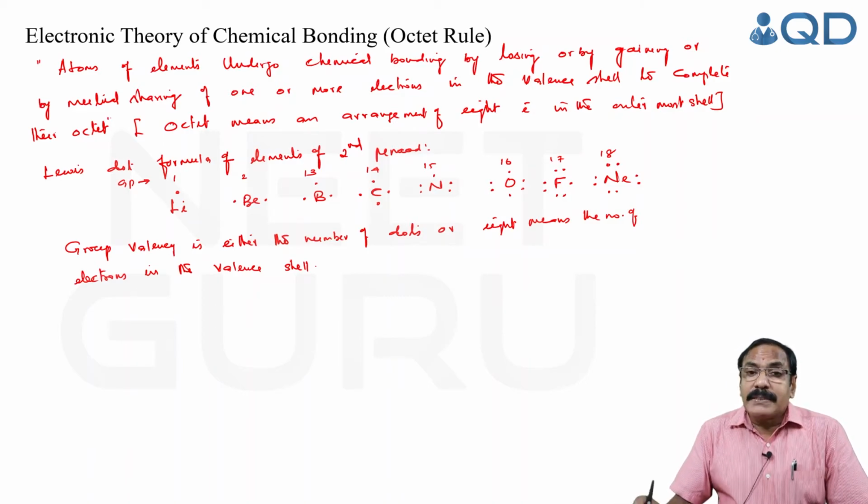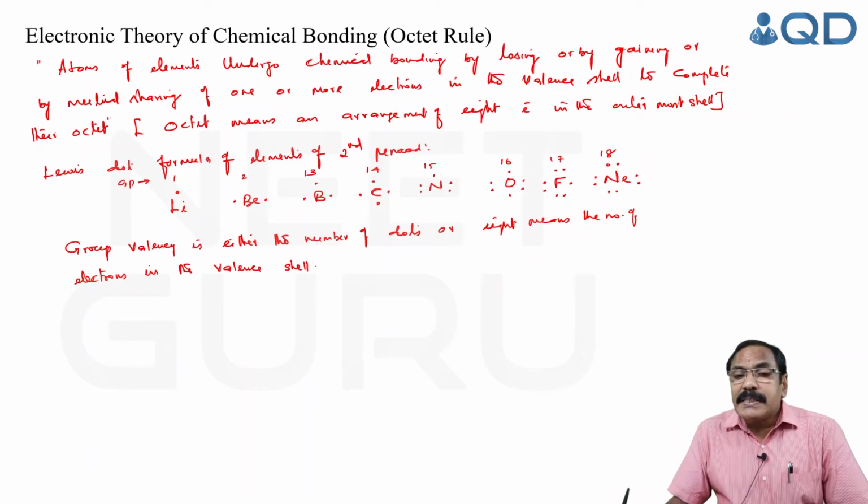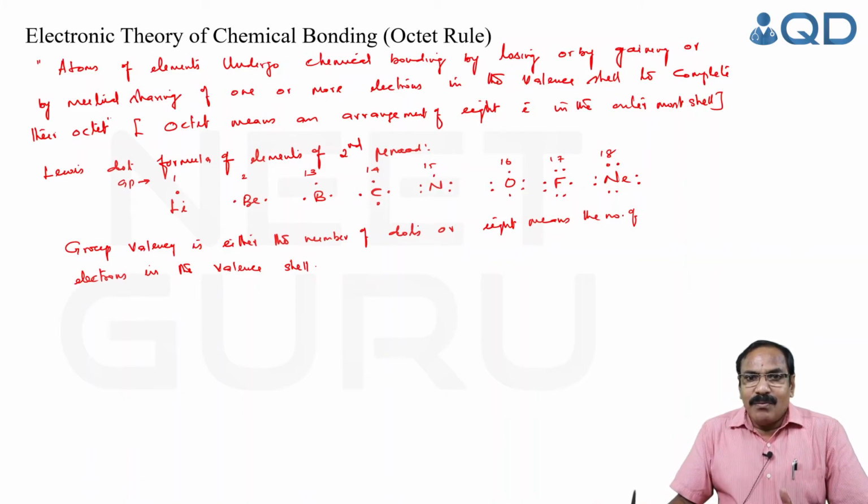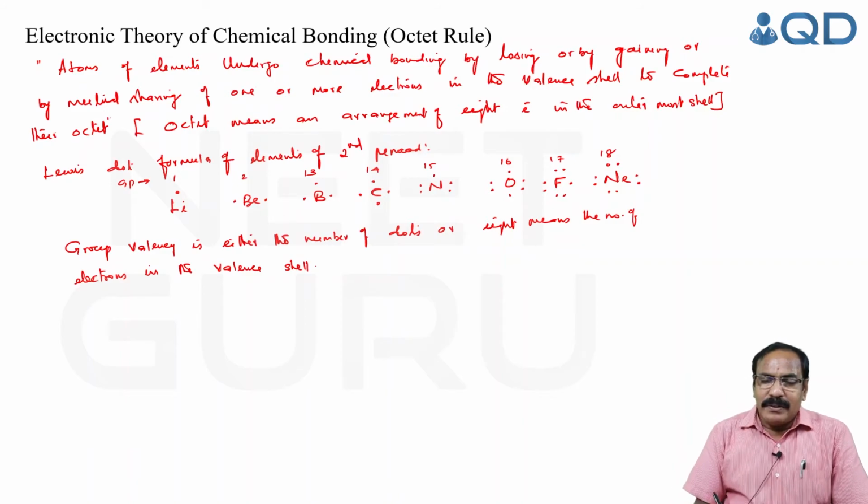Remember, elements with up to 3 electrons in the valence shell lose. Elements with 6 and 7 electrons in the outermost shell gain. And you know the bond is called an ionic bond. While the chemical bond formed by mutual sharing of electron pairs is called a covalent bond. Clear now? Now, let us do a simple question.